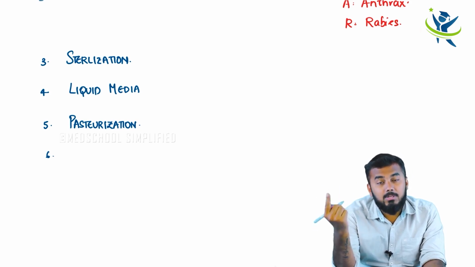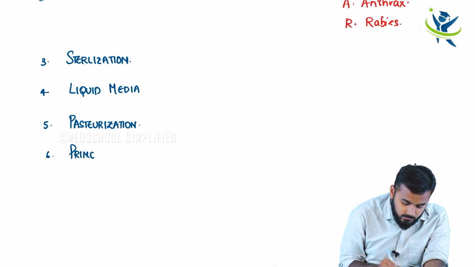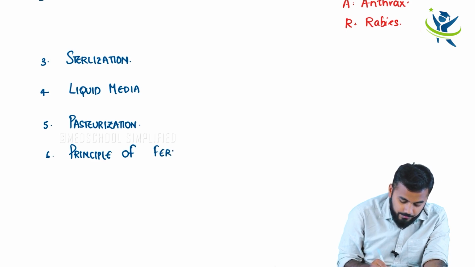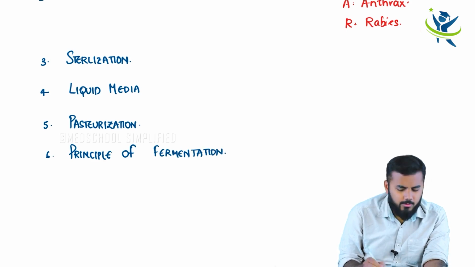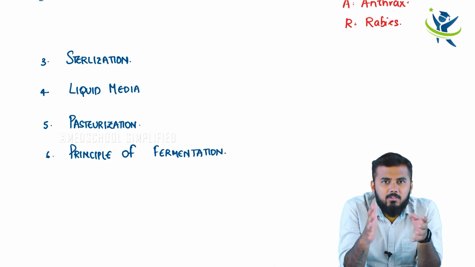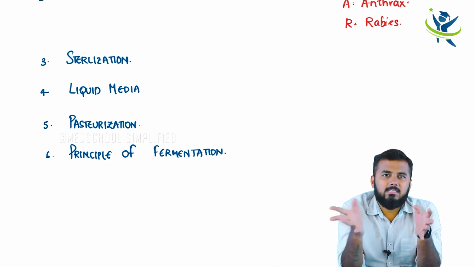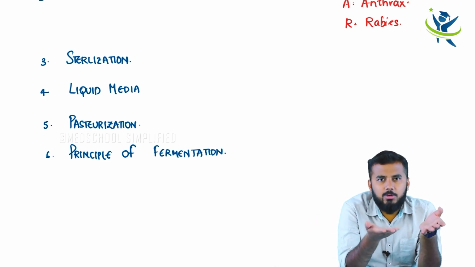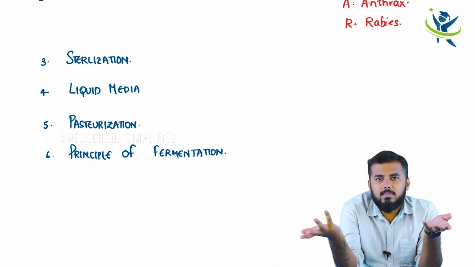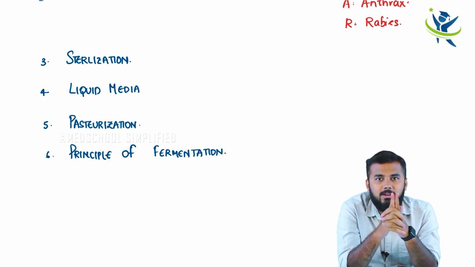P for principle of fermentation. I hope all of you know what fermentation is, right? Fermentation is simply converting sugar into an acid or alcohol or a gas. If you are converting sugar into acid, alcohol or gas, that is called fermentation. But you have to convert it in the absence of oxygen. Keep that in mind.